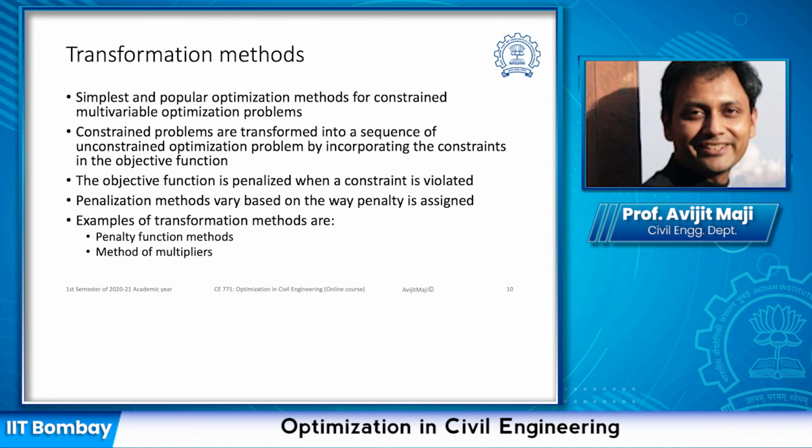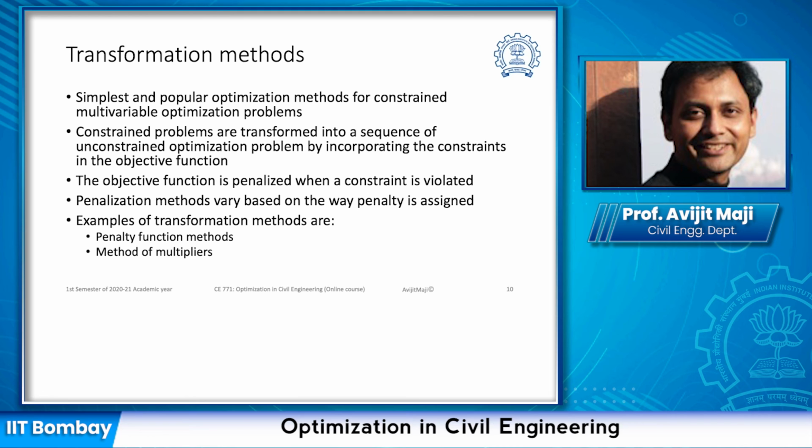One of the primary characteristics of the indirect method is the use of transformation functions. And these transformation based methods of the indirect method are some of the simplest and most popular optimization methods for constrained multivariable optimization problems. The constrained problems in this case are transformed into a sequence of unconstrained optimization problems by incorporating the constraints within the objective function.